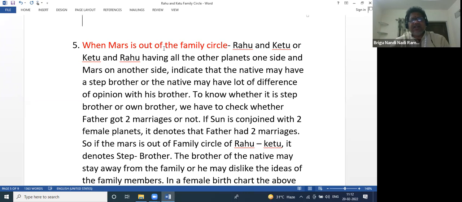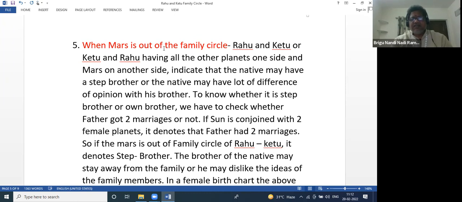If the Sun is conjoined with two female planets, it indicates that the father had two marriages. So we have to check whether the Sun is conjoined with two female planets or not. If Mars is out of the Rahu Ketu family circle, it denotes a step brother. The brother of the native may stay away from the family, or he may dislike the ideas of the family members.